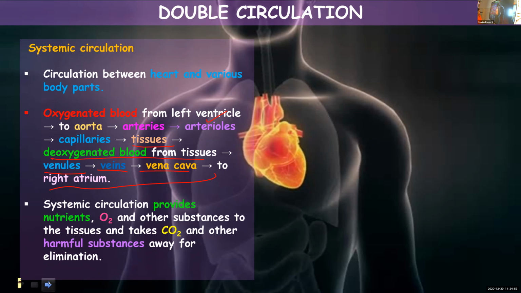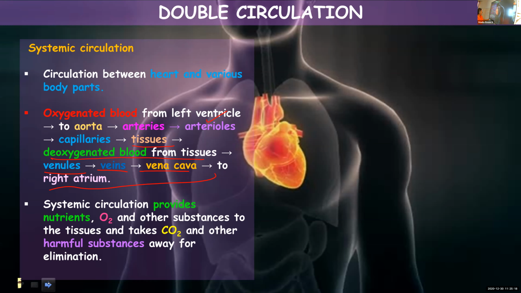Systemic circulation provides nutrients, oxygen, and all these substances. So when the oxygenated blood from the heart reaches different tissues, it will provide oxygen, nutrients, and all the other requirements to the tissues. And they will take up carbon dioxide and other waste materials from these tissues for eliminating.